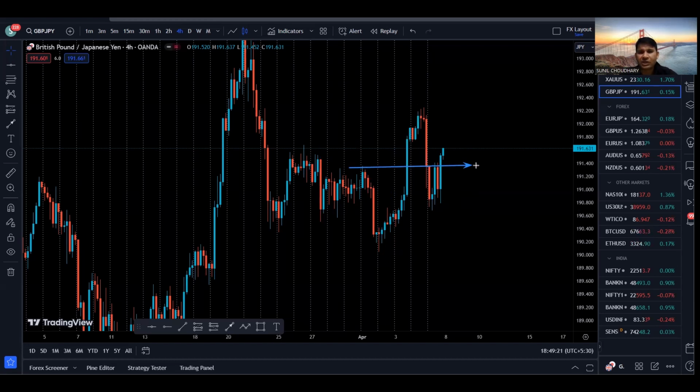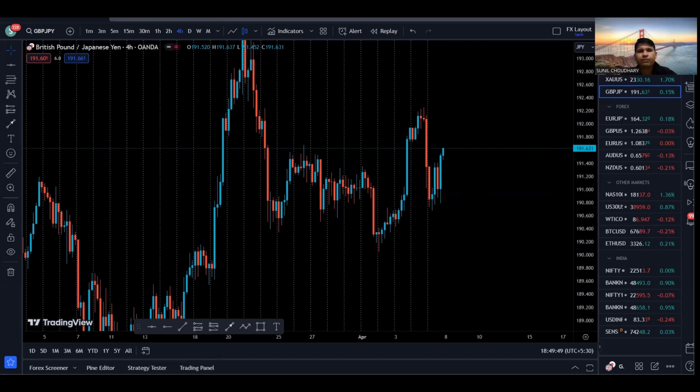Also, we could see that we have this resistance, and next resistance is right here. We have this support. Also, we have choppy price action right here, but here we could see that we have a clean range, and we already close above this resistance. Now if we have volume into the market, we have clean range on the left hand side, and next resistance is right here. So there is a very high probability for the price to go to the next resistance, which is right here. That is something I see on the 4-hour time frame.